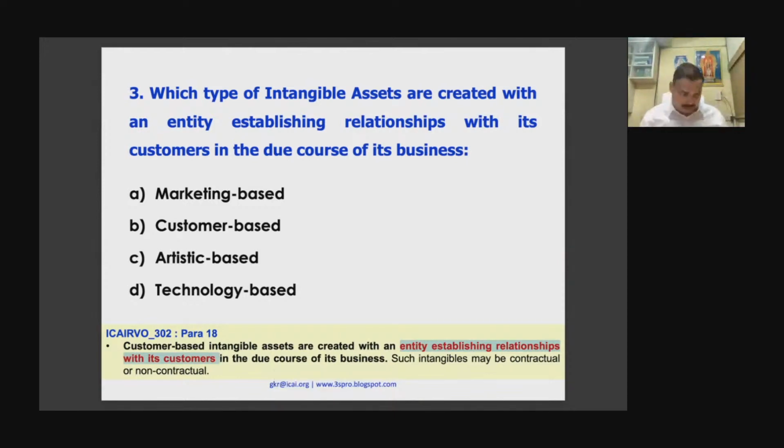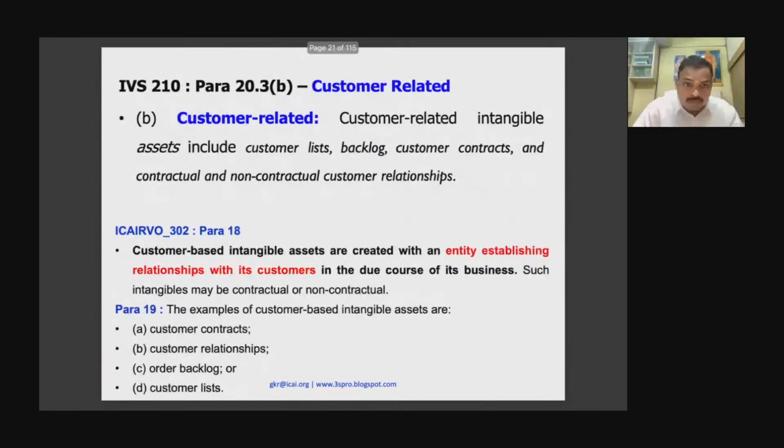For your information, today we have a customer list. That is very important. What do you call it as intangible asset? Customer list is an intangible asset. And I'll give you some more examples. What do you call it as order backlog? Okay, order backlog is a customer related or customer based intangible asset. You go to Salman Khan. Salman Khan is booked. We are now in 2022. He is booked till 2025.